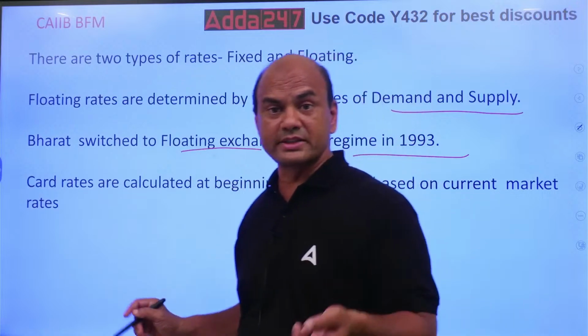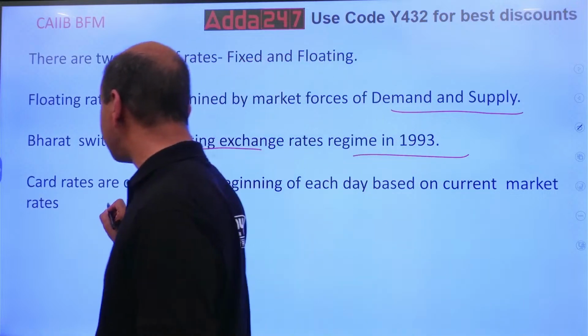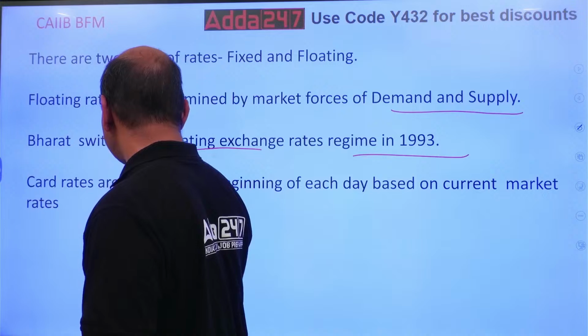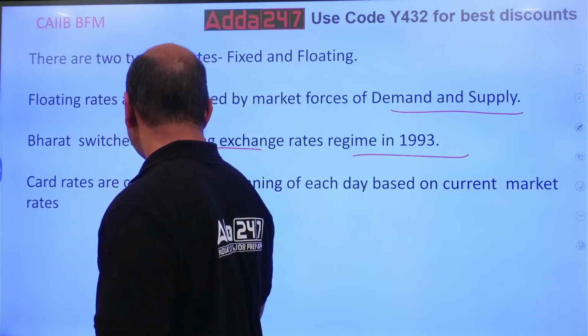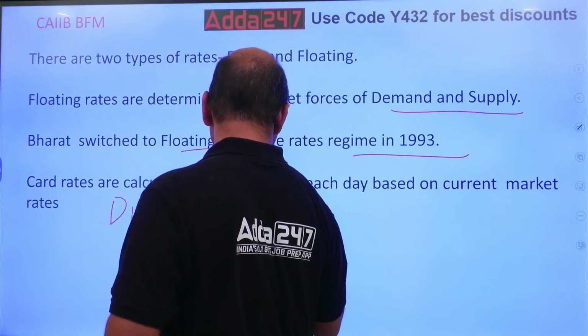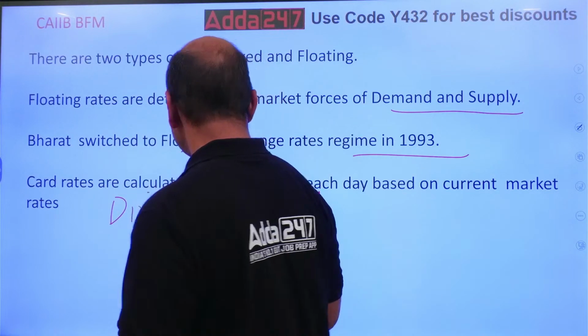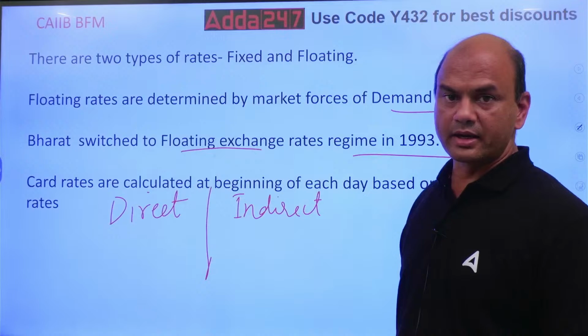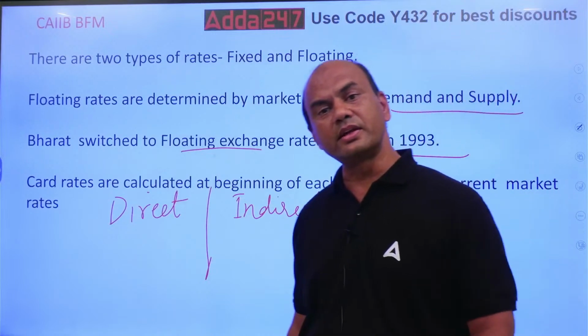There is one more rate concept, called direct and indirect. What is direct and what is indirect?